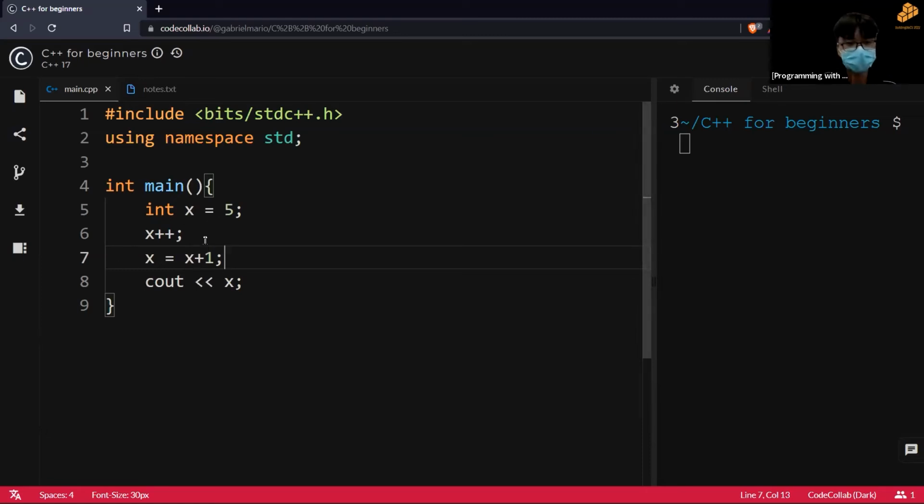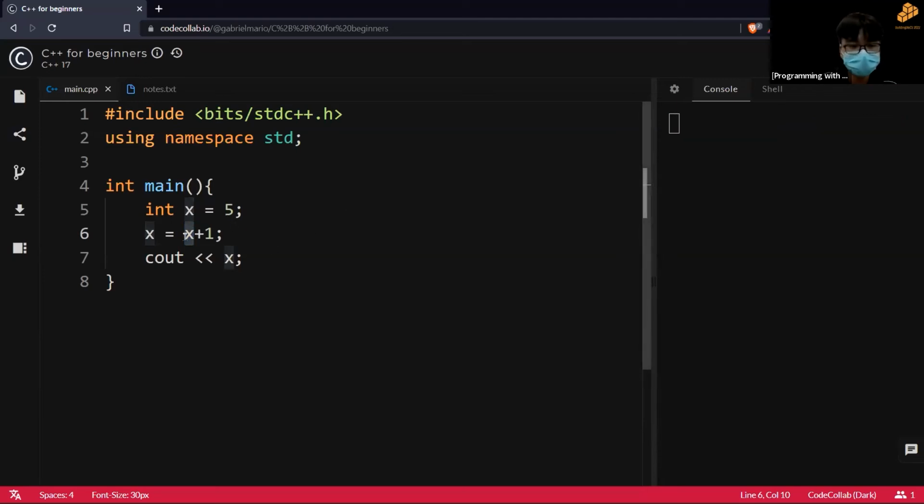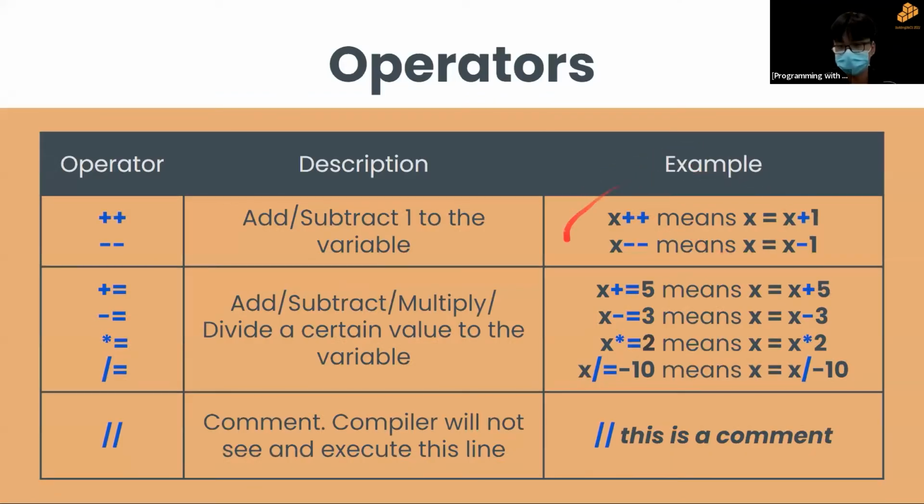You can think of it like your new value of x is your old value of x, which is, well, let me just remove this. Your new value of x is your old value of x, which is 5, plus 1. So 5 plus 1 is 6. So x is equal to 6. There you go. That's what this row means.